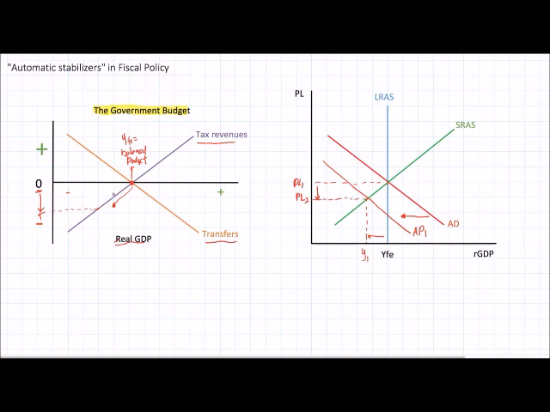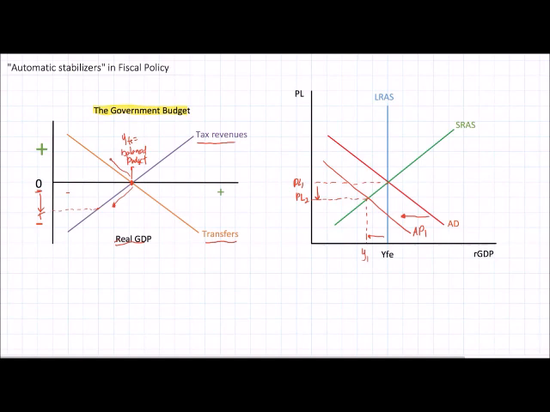So tax revenues fall. And as people lose their jobs and become unemployed and slip into poverty, there's going to be an increase in spending on transfers, an automatic form of fiscal stimulus. Recall that expansionary fiscal policy occurs when government spending increases or taxes decrease. Well, that happens automatically when a country experiences a recession. It doesn't require government to get together and implement what we call discretionary fiscal policy. It's going to happen anyway. So this is an automatic adjustment that occurs following a demand-deficient recession. And the impact that this could have on the economy is to soften the negative demand shock. So we're probably not going to see a recession completely avoided.